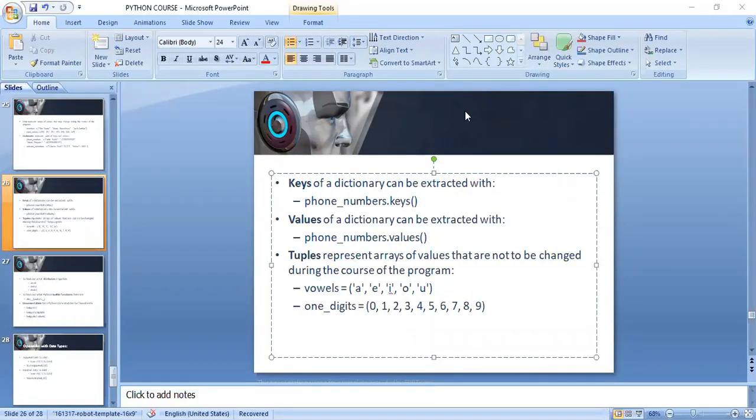So, tuple is almost equal to list, but in list we can add new things, new items. But in tuple we cannot add things. It is also kind of list. You can see we have vowels, A, E, I, O, U. We have digits, but in list we can add, remove, or do multiple things, but with tuple we cannot add things. We have to leave it as it is.